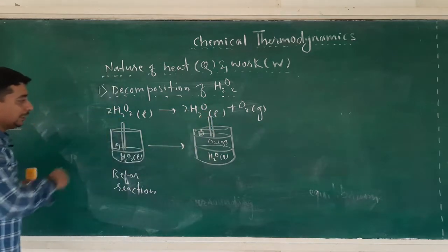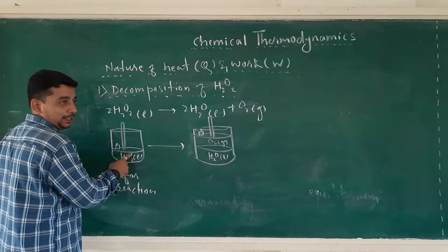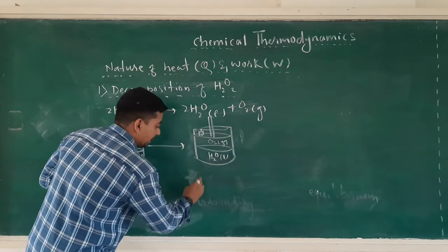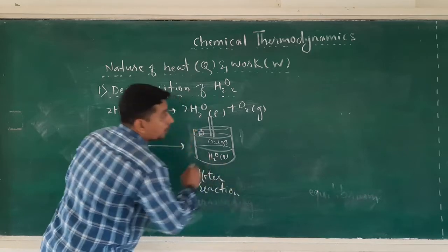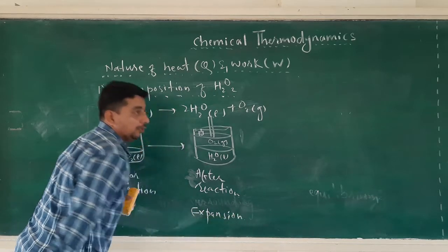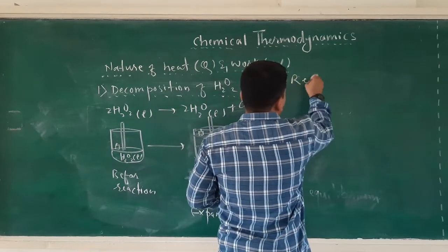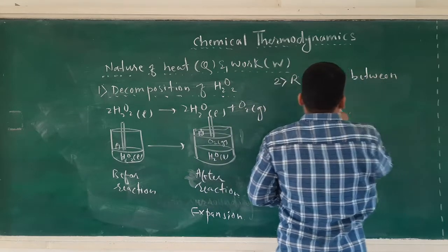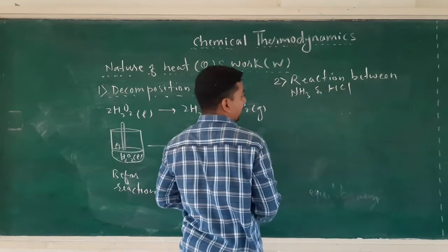Now see the second example. We can say here expansion occurs. Expansion of gas has occurred, after reaction. And here expansion occurs. This is called pressure volume work. Now see the second example: reaction between ammonia and HCl.